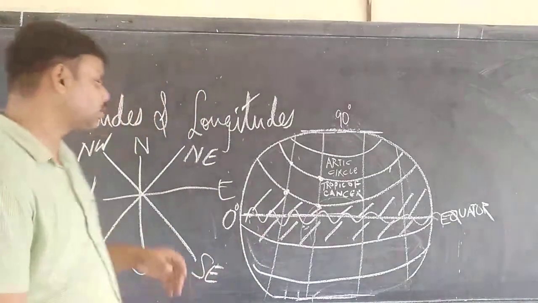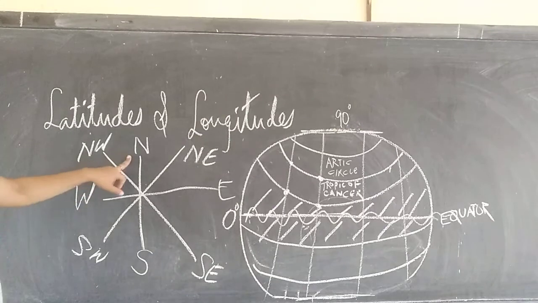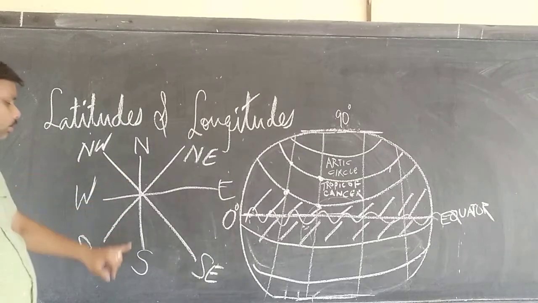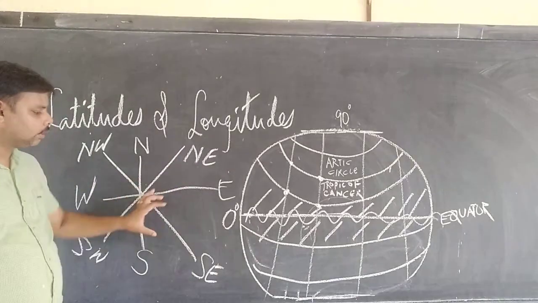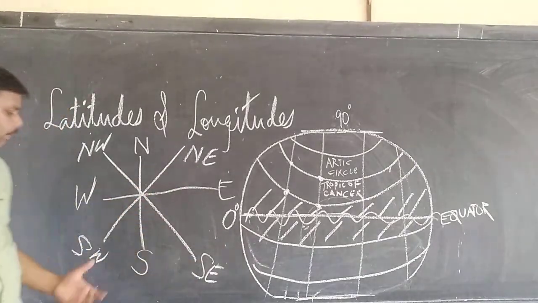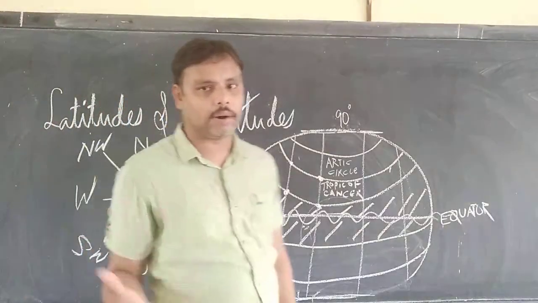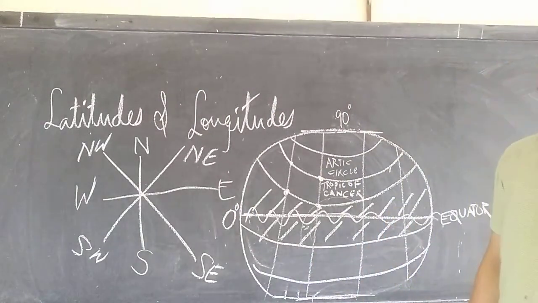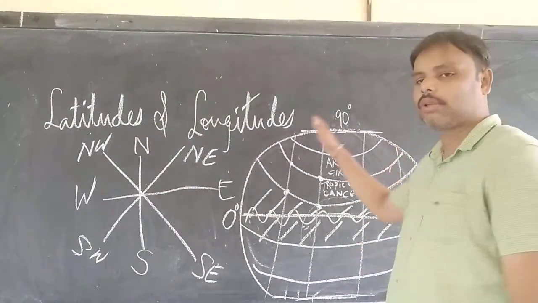If we talk about the directions, the 4 major directions that we follow are north, south, east, west. This area is called northeast. This area is called southeast. This area is southwest, and this area is called northwest. That is the division of a place, how a place is divided into different zones.